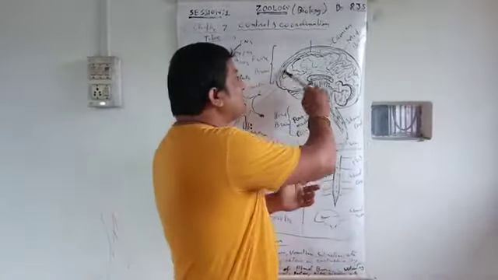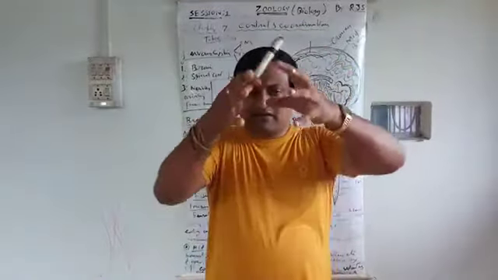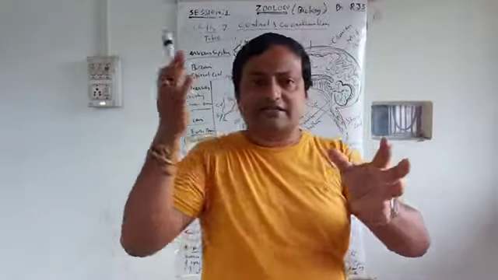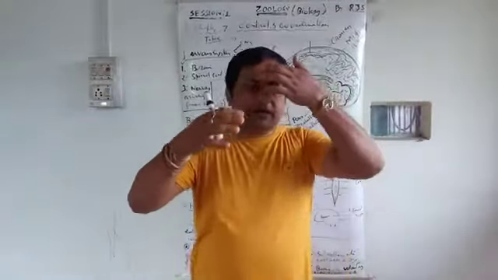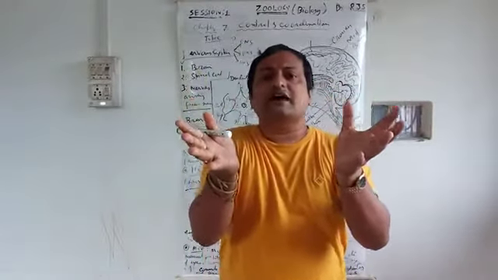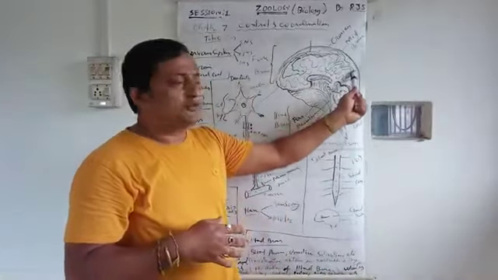Firstly, the largest part of the brain, from here to here. There are actually two parts, two cerebral hemispheres. This larger part is called the forebrain or cerebrum, up to here.